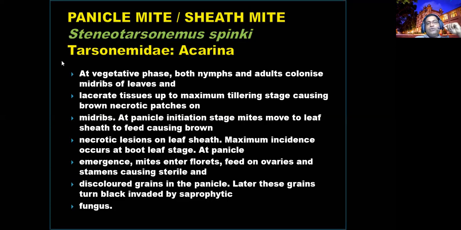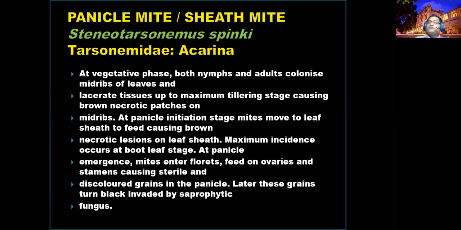Sheath mite means you can expect nymphs and adults colonizing the sheath region in the tillering stage. Your sheath will become brownish or blackish due to heavy feeding. Sometimes it affects florets. During the booting stage, the floral stage, because they want hiding places, sheaths and florets just before opening, they may enter and eat the flora and ovary. Then there are no grain filling stages because it is unfertile.